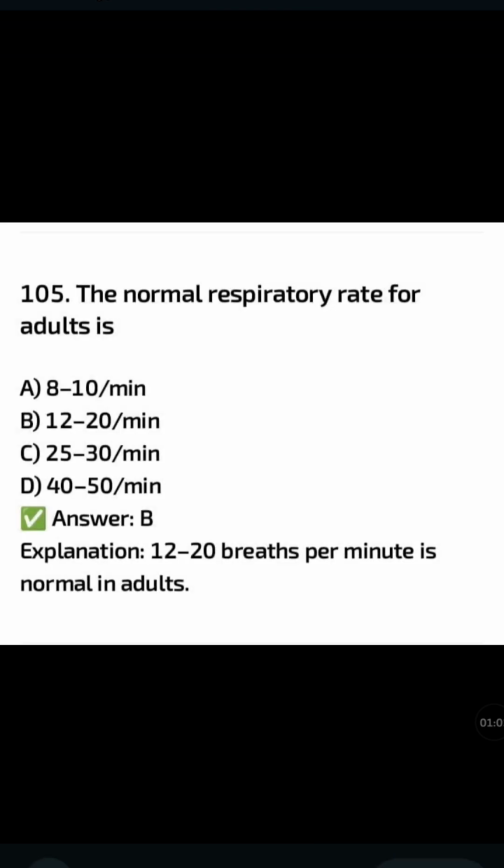The normal respiratory rate for an adult is: 8 to 10 breaths per minute, 12 to 20 breaths per minute, 25 to 30 breaths per minute, 40 to 50 breaths per minute. The correct answer is option B, 12 to 20 breaths per minute. 12 to 20 breaths per minute is normal in adults.